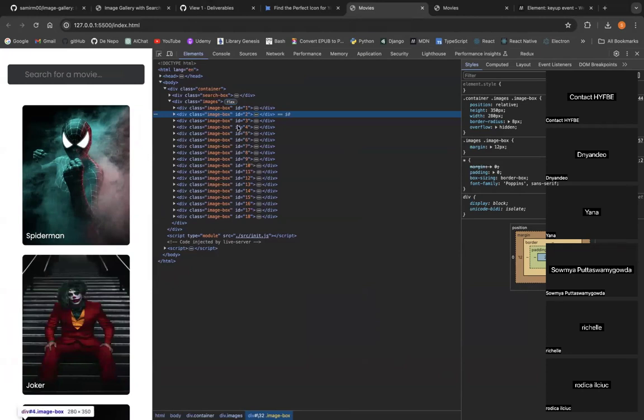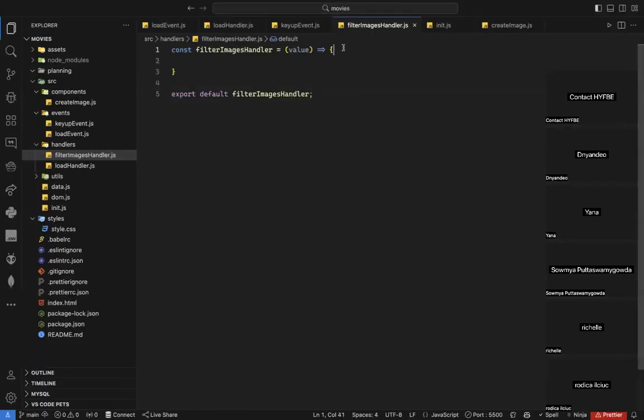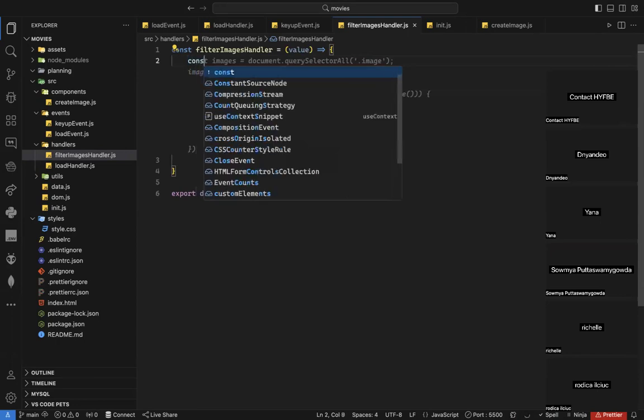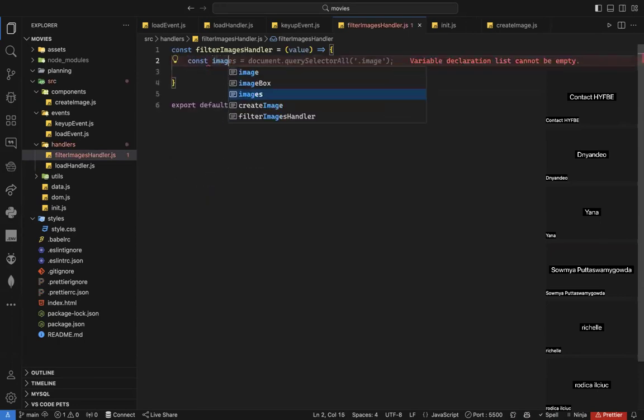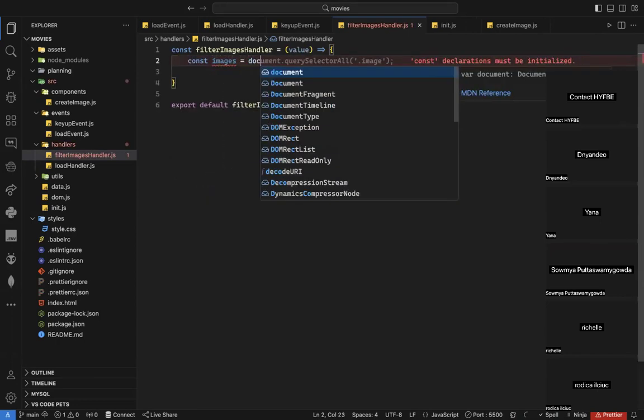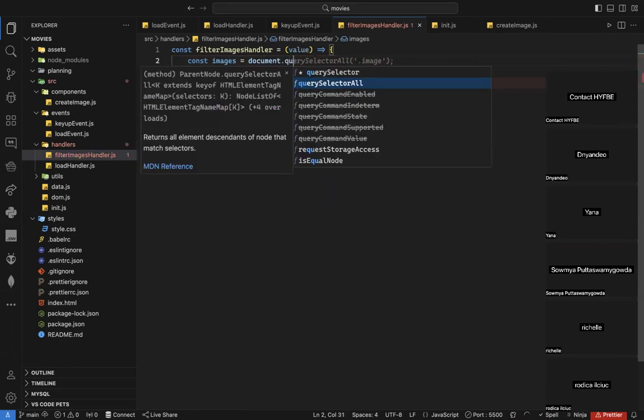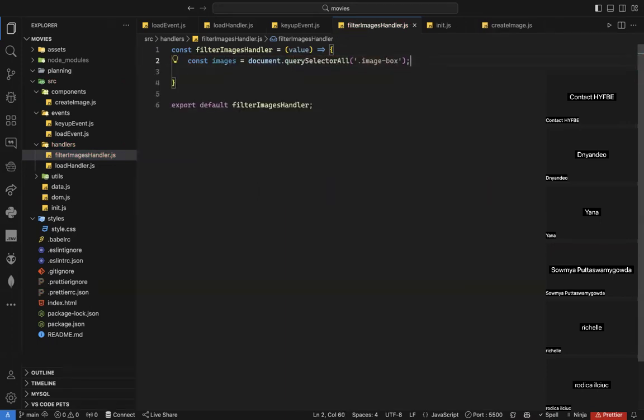So the first step, I need to select all these movies, right? So let's try to select them. What's the class? It's image box. So how can I select all my movies? I can just say const, let's name it images or poster. It's equal to document dot query selector all, and here it will be image box. Now I'm grabbing all my images, and I will have a node list. A node list is not an array, but it has a method on it called forEach. So I can use forEach on it.